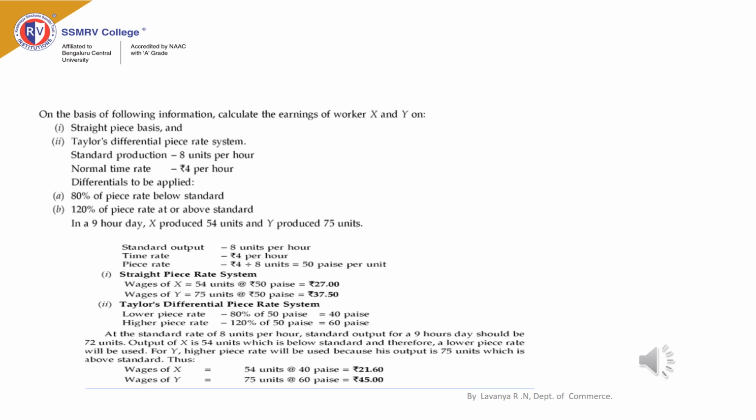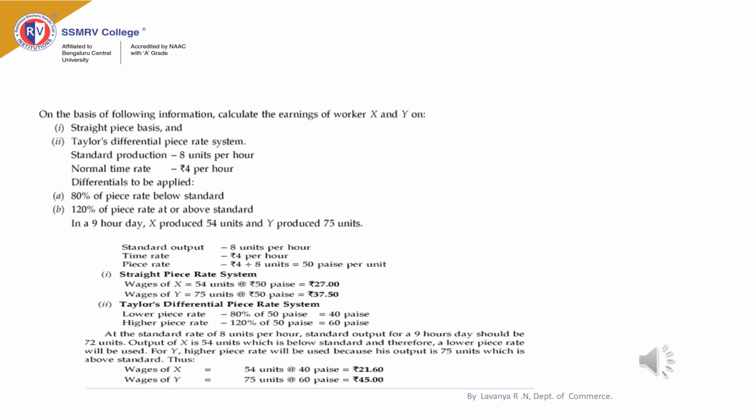Now we will understand the calculation of earnings under Taylor's plan. Taylor advocated two piece rates, one is lower piece rate and the other is higher piece rate. Lower piece rate and higher piece rate are mentioned in percentage, so we need to calculate what the lower piece rate and higher piece rate are.